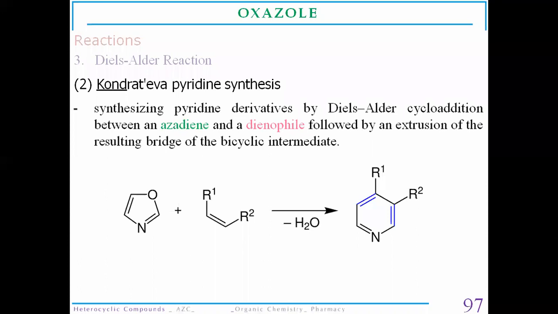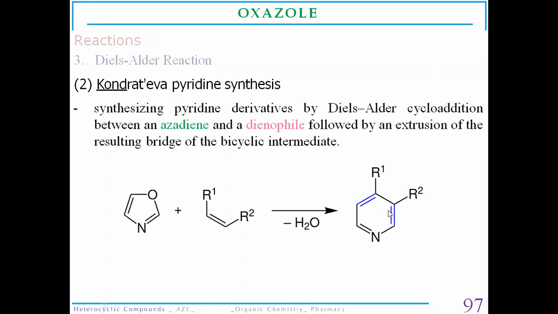So this synthesis of pyridine molecule from oxazole molecule is known as Kondratiev pyridine synthesis. This is one of the application points of synthesis of pyridine molecule from oxazole.